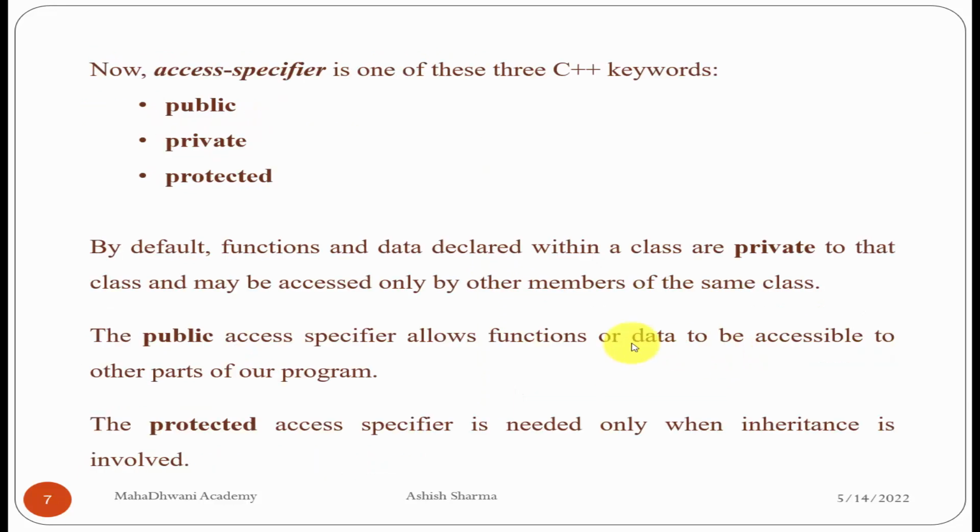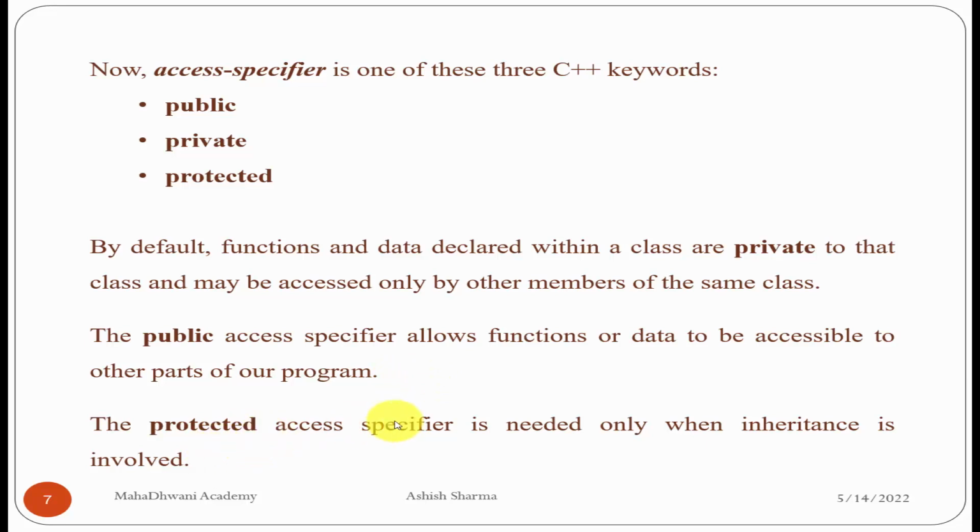Come to the next slide. Now access specifier. Access specifiers are the three keywords: public, private, protected. Whatever data members you have inside the class, by default all the data members are private. These data members are not accessible outside the class because the members are private. Private members are only accessible inside the class. Second is public. Public members are allowed to access outside the class. So you can access public members in other parts of the program.